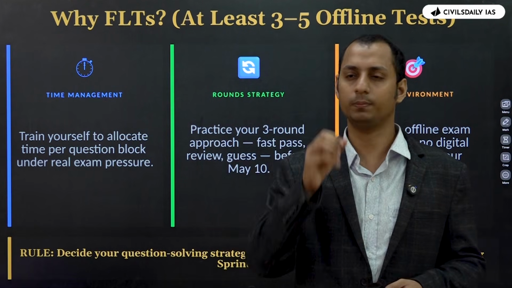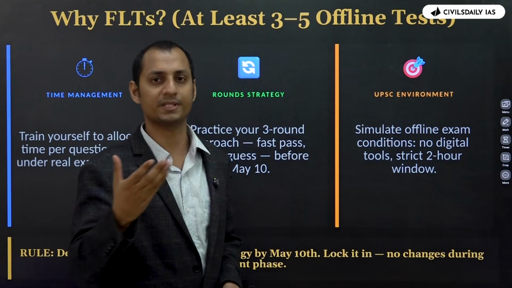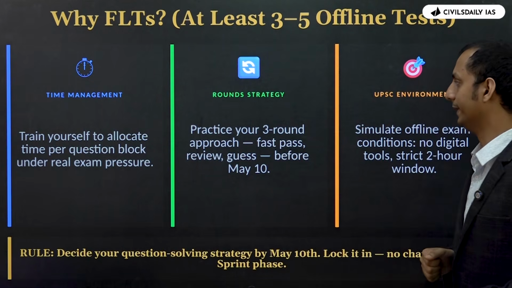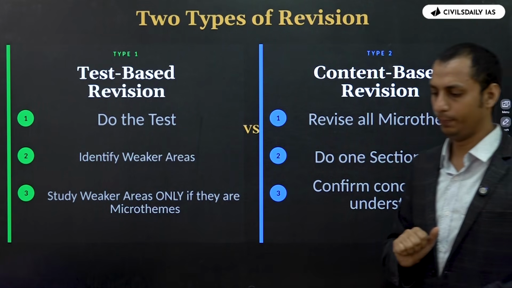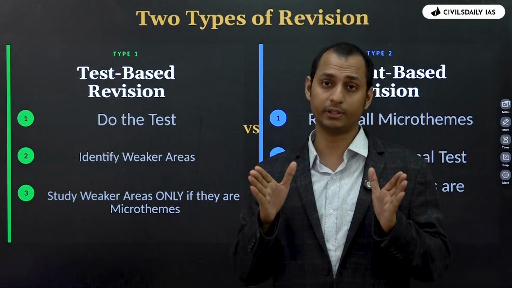Even then, you will somewhat be able to simulate the UPSC environment as well. That's why at least 2 to 3 offline tests you also need to do in these last 30 days. Okay? Now, as I told you, in case of revision, there are basically 2 methods of doing the revision.